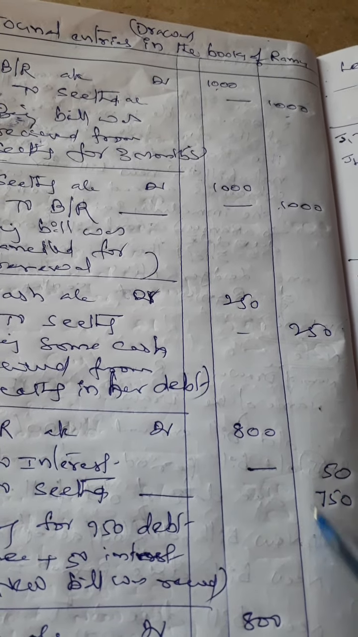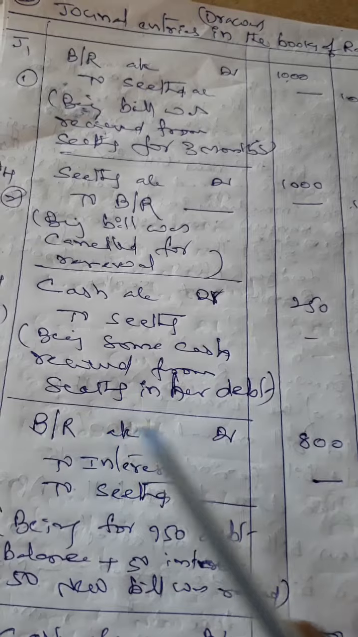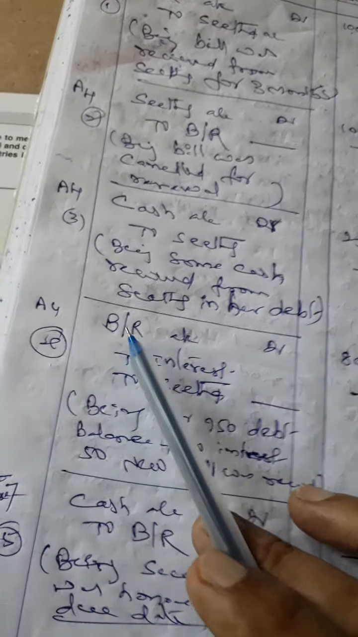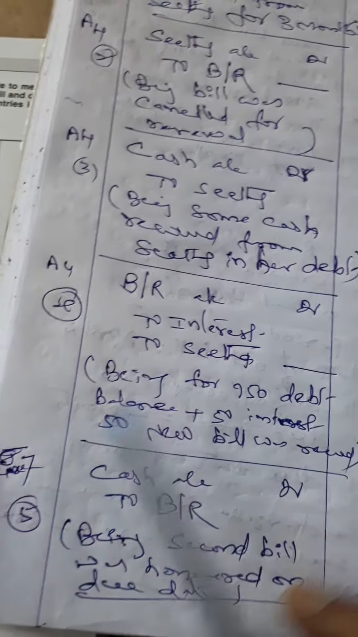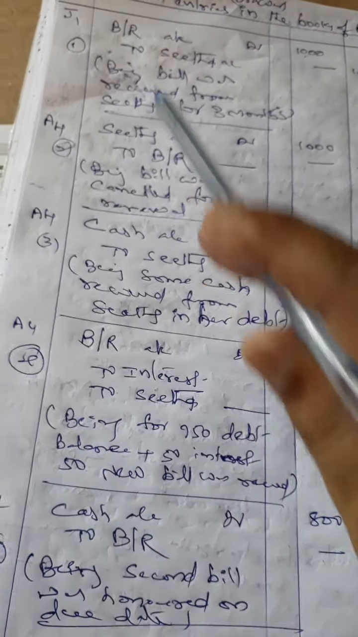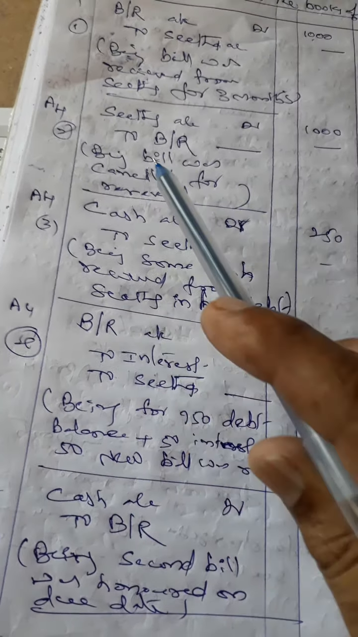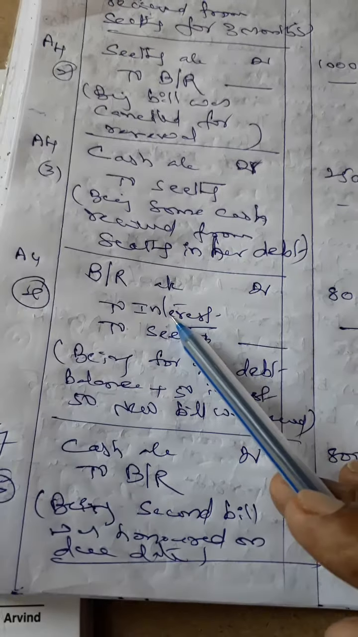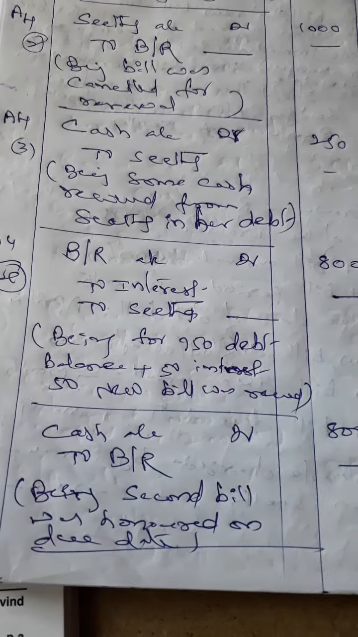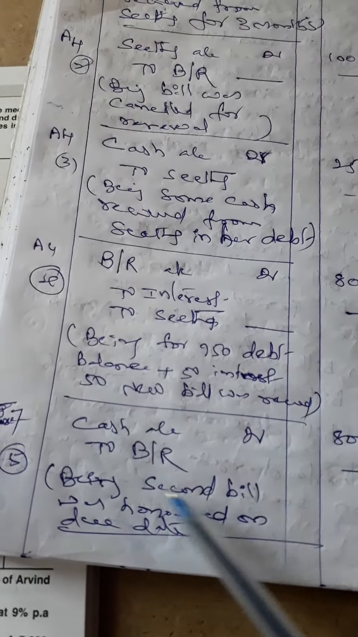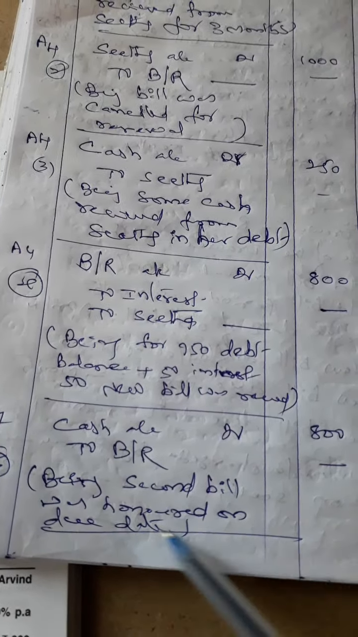With both of these, we are getting the new bill from Sita. Debit the bills receivable account. The due date of this bill becomes June 7th. The second bill is honored. The first bill was dishonored, and due to that dishonor we renewed with a new bill. When the second bill is honored, cash will come. Debit the cash account, credit the bills receivable account 800 on June 7th. Being second bill was honored on its due date.